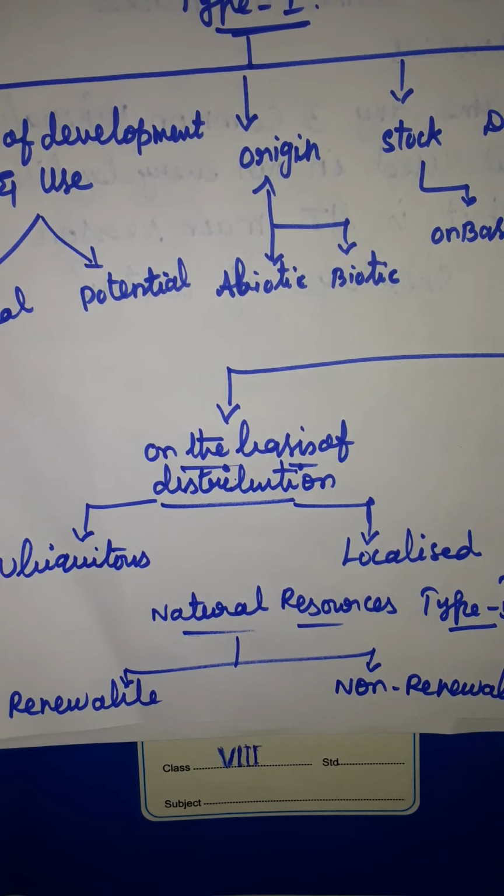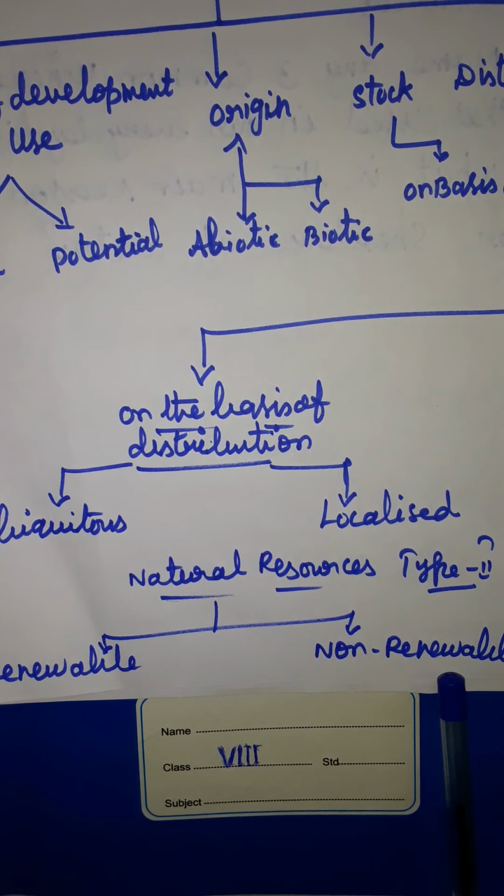Then this is the second part, that means type 2 of natural resources. Natural resources type 2 are renewable and non-renewable.